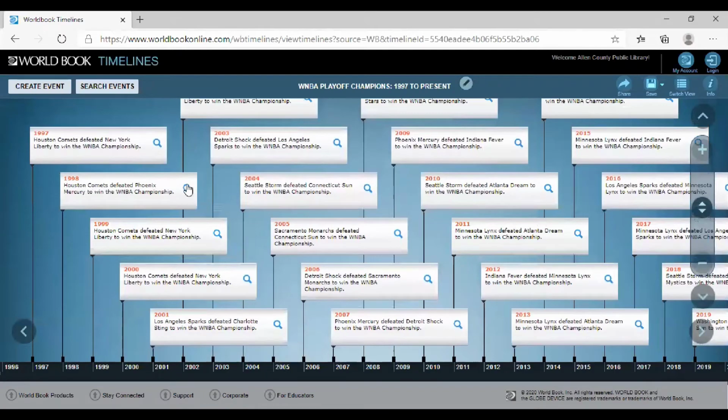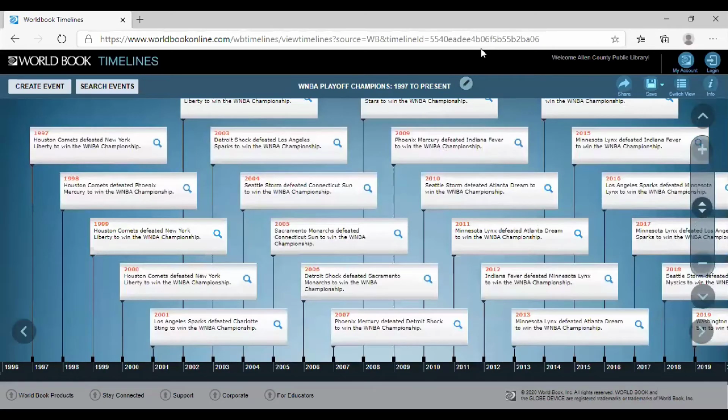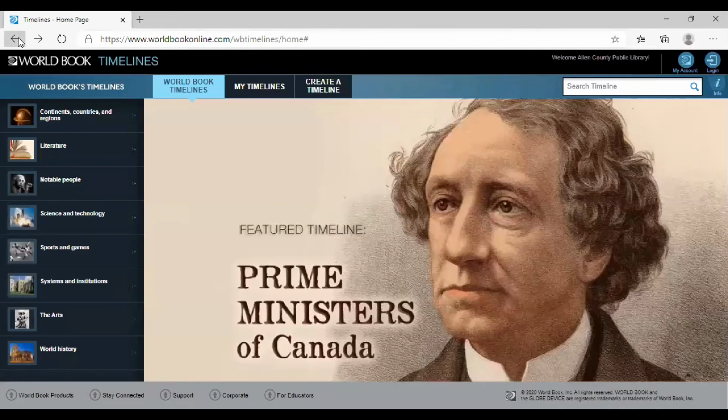So if we click there, here we have a timeline. Right at the bottom, we have the years, and you can click on this information here. I know some of you probably have a favorite team that you might want to click on, and we'll click there, and you have the information. All right. So I hope you enjoy using the timelines.